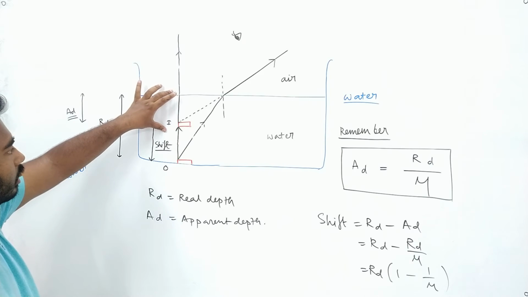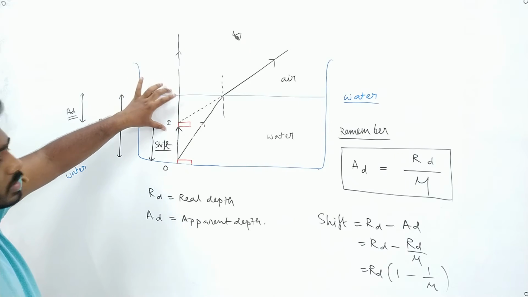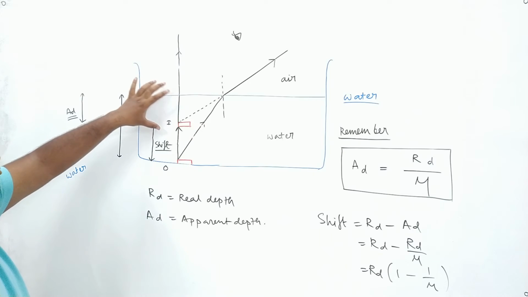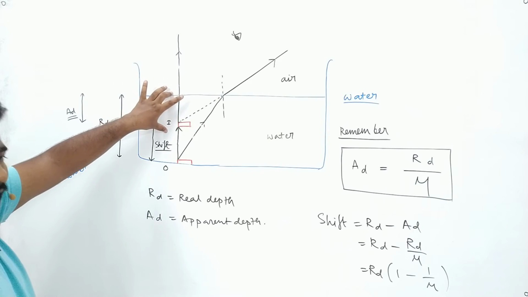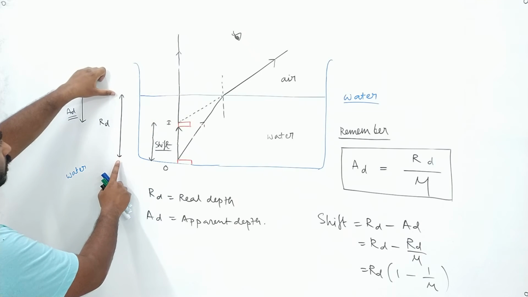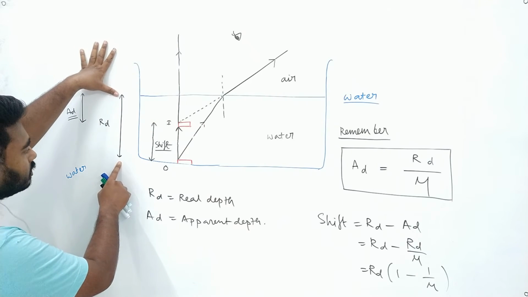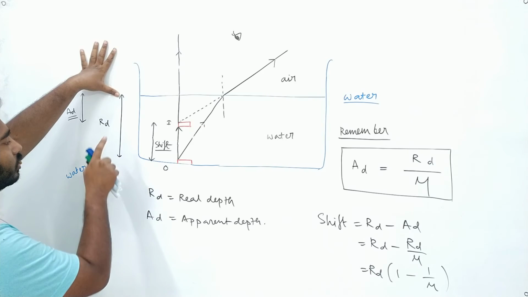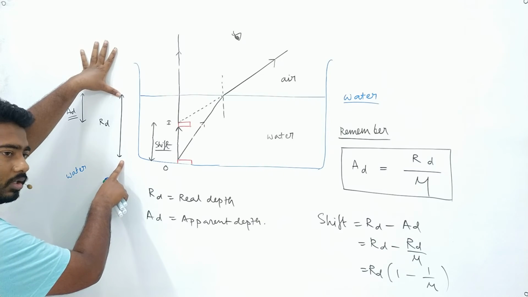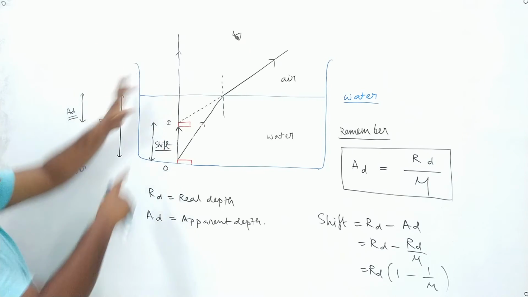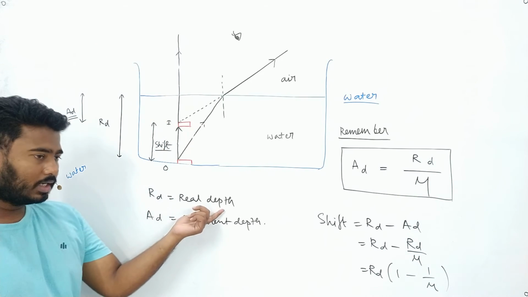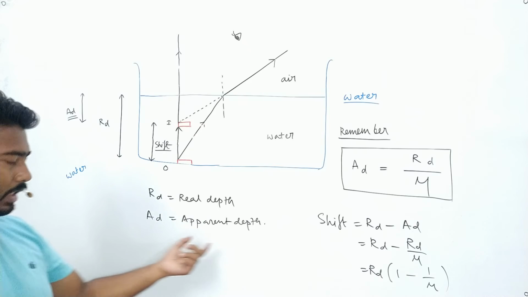The height at which the image is seen by us is the apparent height. The actual position of the object is at this depth. So this is the real depth, this one is apparent depth. Okay, RD is real depth, AD is apparent depth.